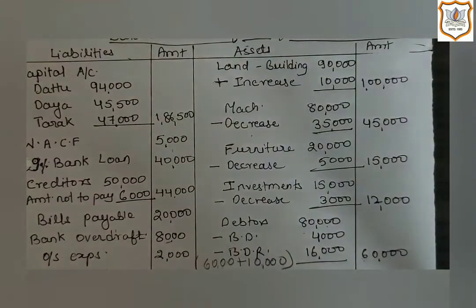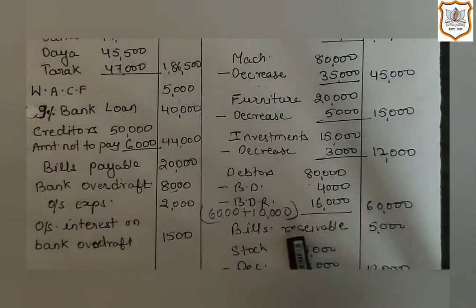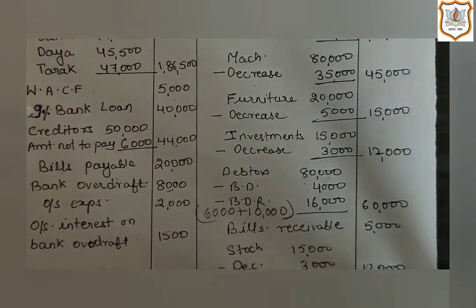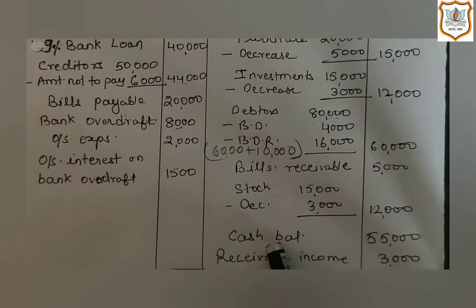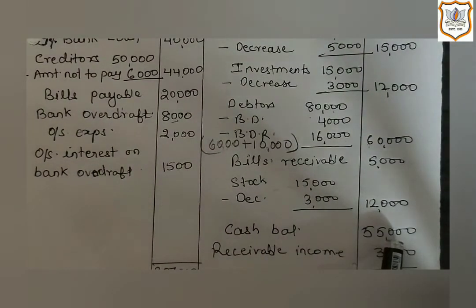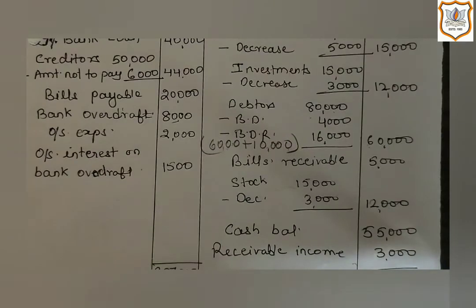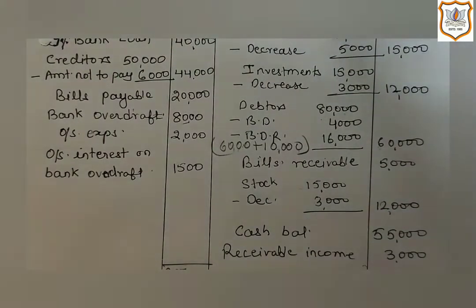Then on the asset side, from the remaining items, we have bills receivable 5,000. Then we have cash balance 55,000. All the other items of the balance sheet, we have already recorded at their revised value. In the old balance sheet, one item is given on the asset side, the last item in the question, the profit and loss account. It is given on the asset side.